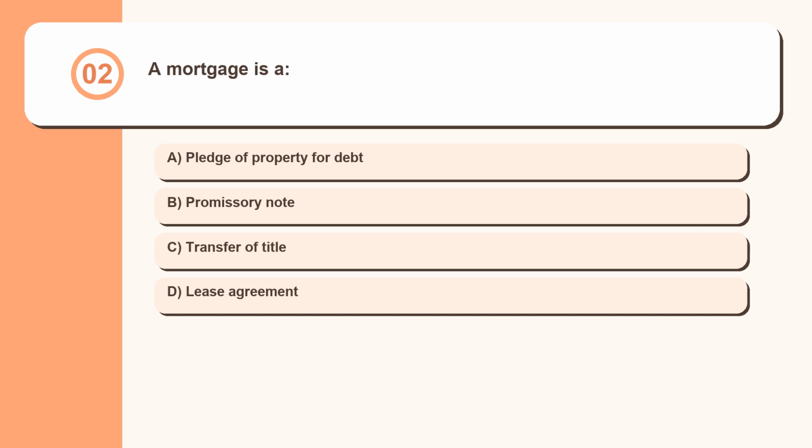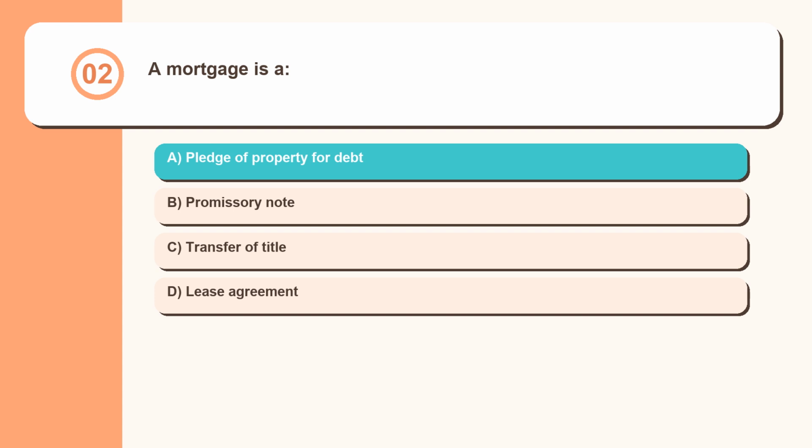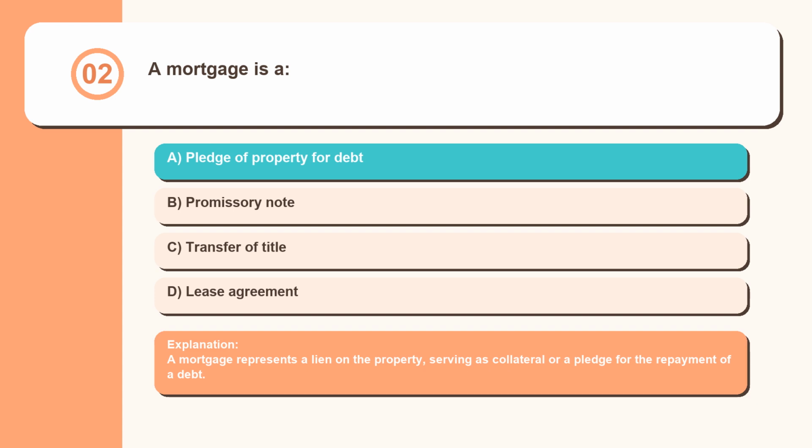Question 2. A mortgage is a pledge of property for debt, promissory note, transfer of title, lease agreement. A mortgage represents a lien on the property, serving as collateral or a pledge for the repayment of a debt.